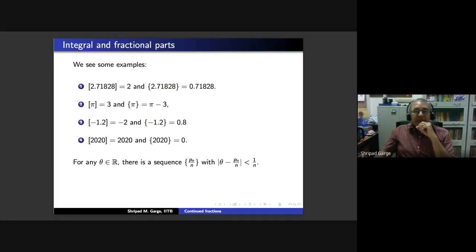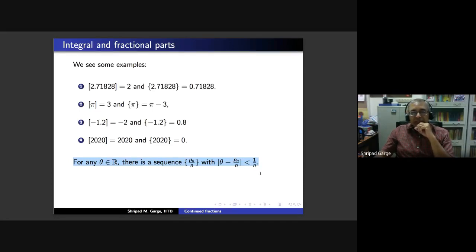So with the help of these things, we can now get a sequence with the following property: if you have any real theta, then there is a sequence p_n upon n with |theta minus p_n upon n| less than 1 by n.